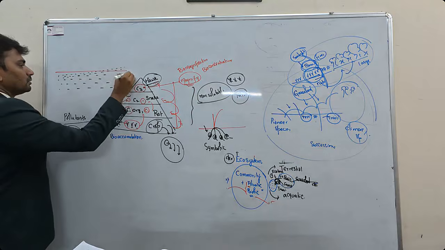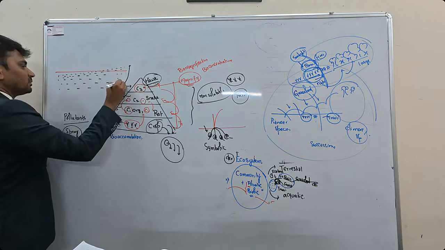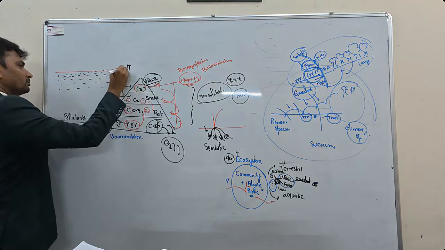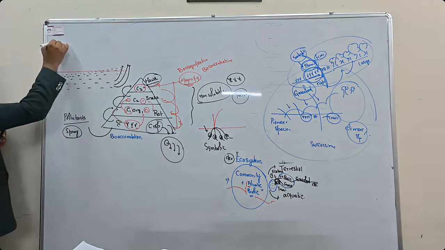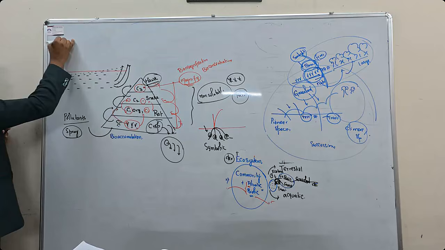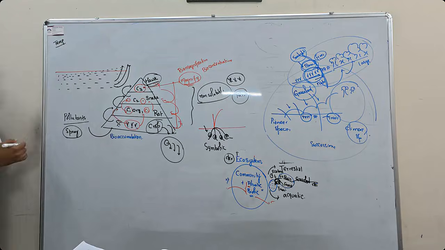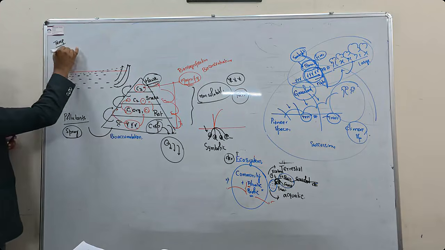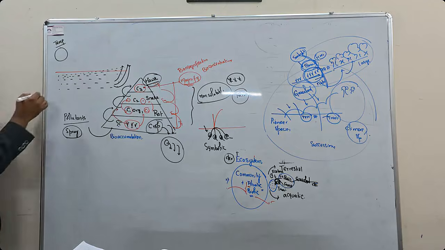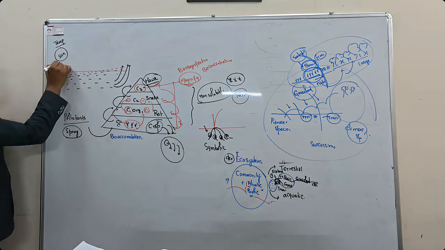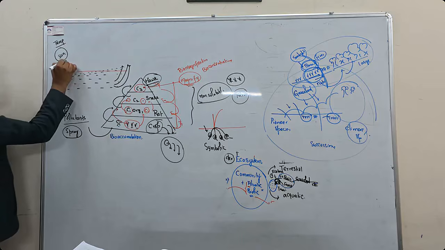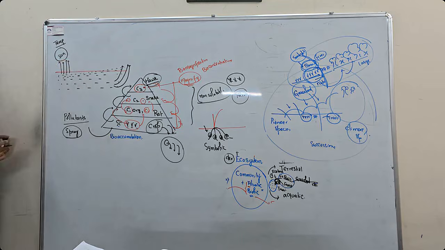Here, due to some pressure difference, water will start rising up. This happens due to temperature differences. For example, when you go to the equatorial region, there will be high sunlight, hence there will be huge evaporation of water. When water gets evaporated, salts will remain here.